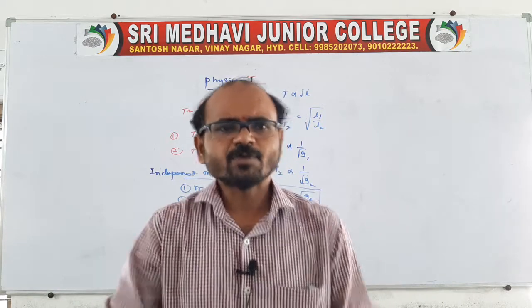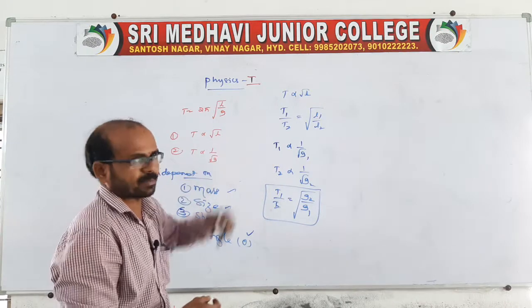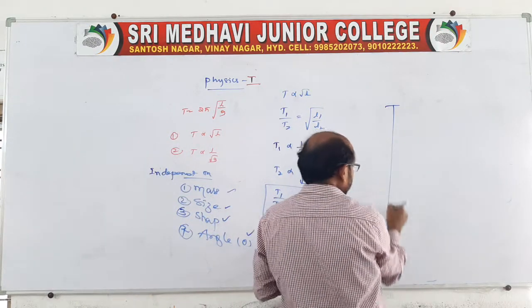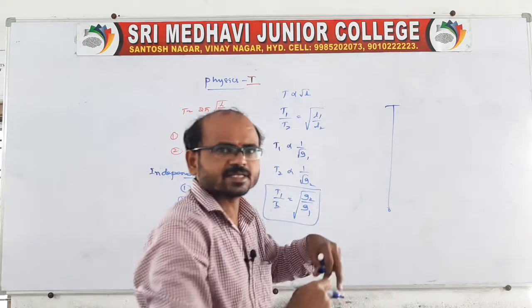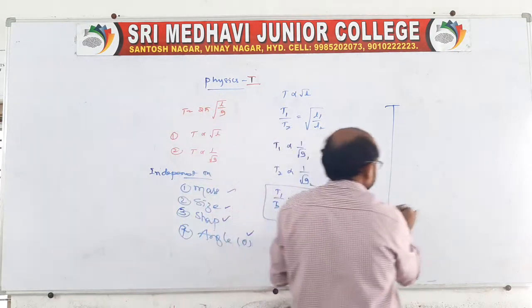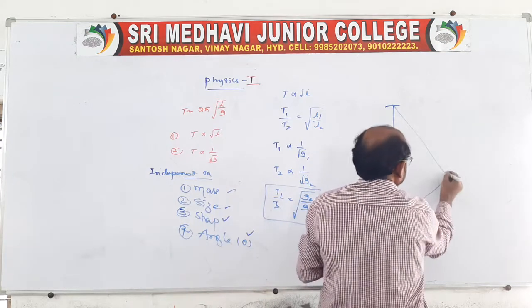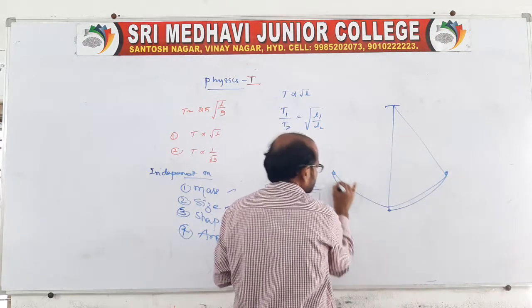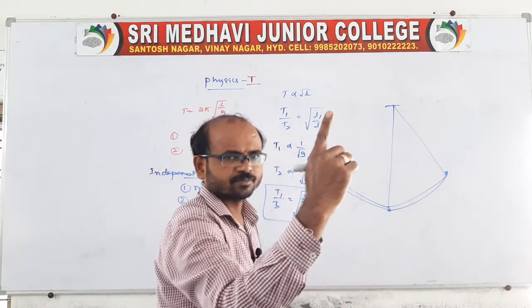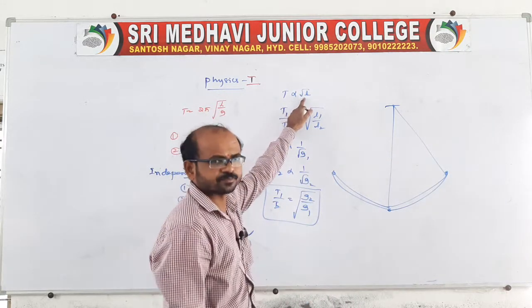Got my point? Suppose the length of the pendulum increases, what will happen, sir? Suppose the length of the pendulum increases, then the time period also increases. Time period increases in the sense it takes more time to complete one oscillation. If length increases, it takes more time to complete one oscillation, because it depends on length.